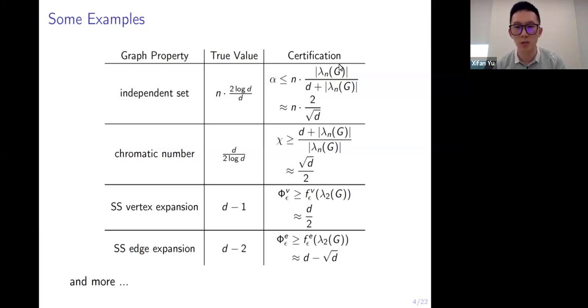We also have some kind of certificate for each of these graph properties, but very often these two numbers do not agree. And this work attempts to address this disparity and give some evidence for why perfect certification is impossible in some cases. We'll come back to this table later on.